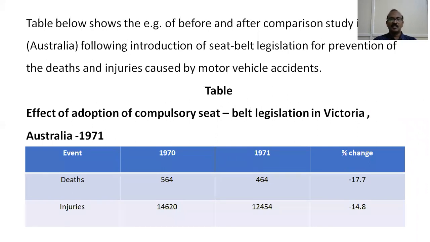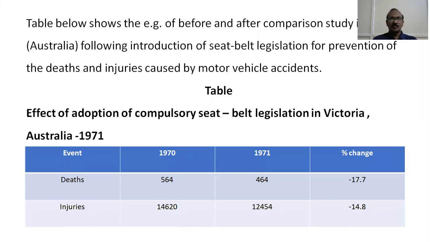You know how important it is for seat belts to be worn by the people driving the vehicle, as well as the passengers sitting in front as well as behind. How the seat belt legislation helped in the reduction of deaths and injuries is given by this particular table.